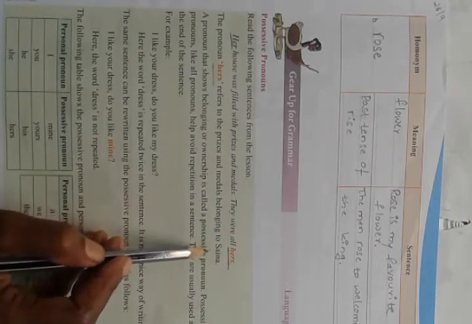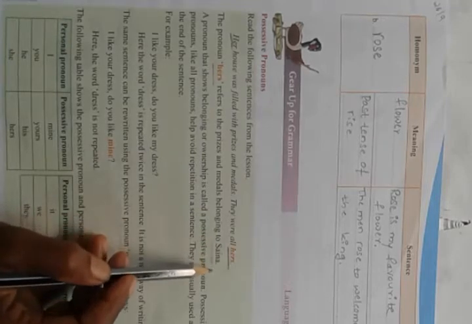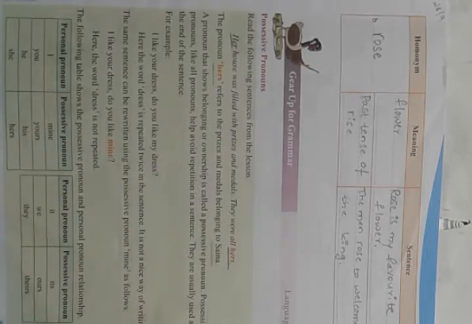Whose are they? Saina's. Those prizes and medals belong to Saina. A pronoun that shows belonging or ownership is called a possessive pronoun.